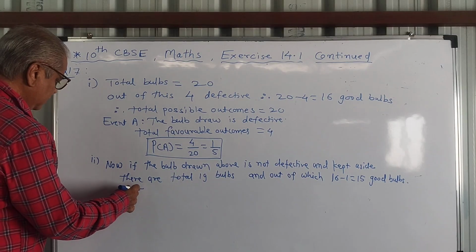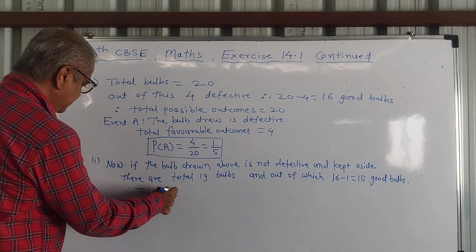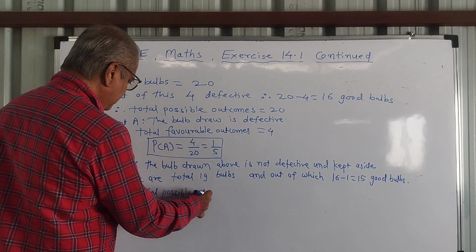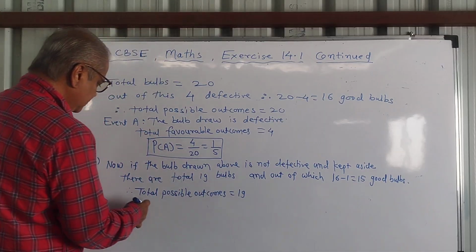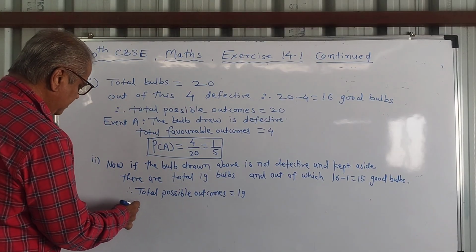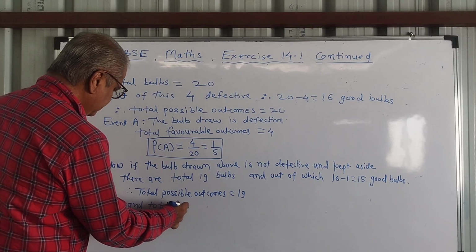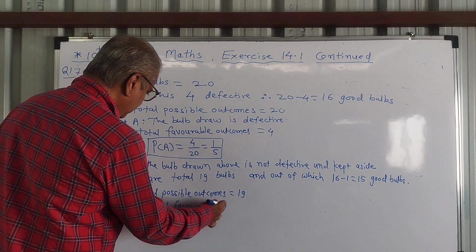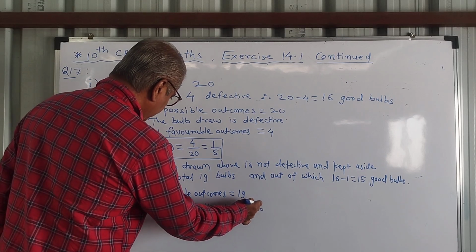Therefore, total possible outcomes is equal to 19, and total favorable outcomes is equal to 15.